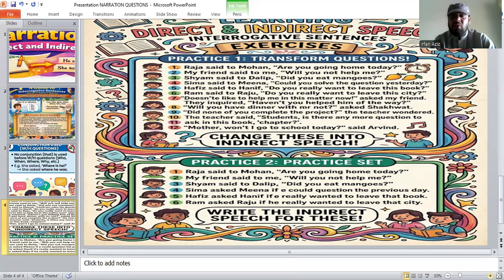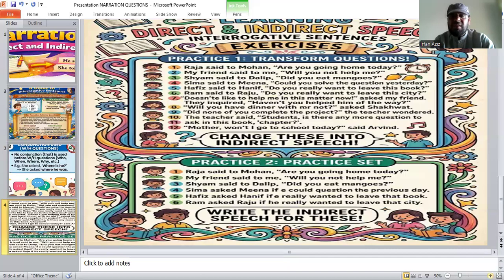Saima said to Meena, "Could you solve the questions yesterday?" Saima asked Meena if she could solve the question the previous day. Then Hafiz said to Hanif, "Do you really want to leave this book?"